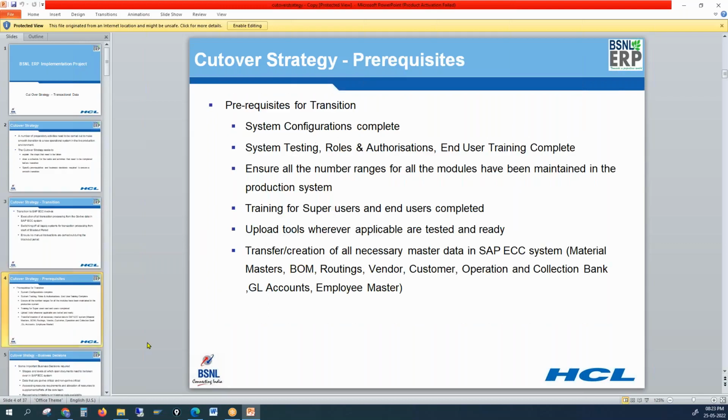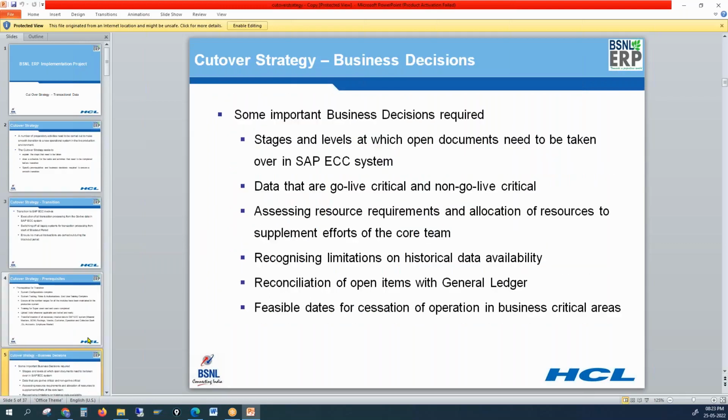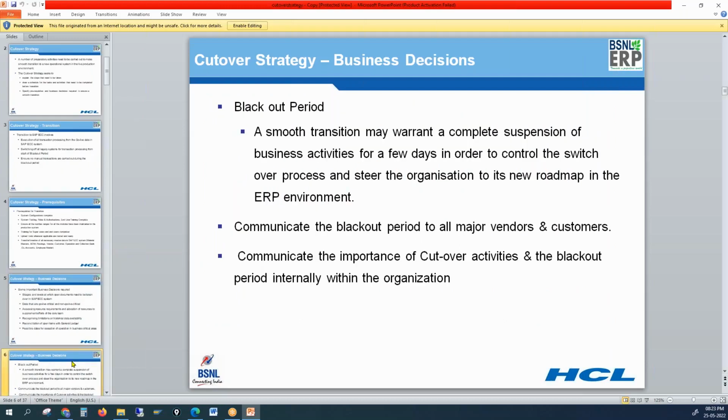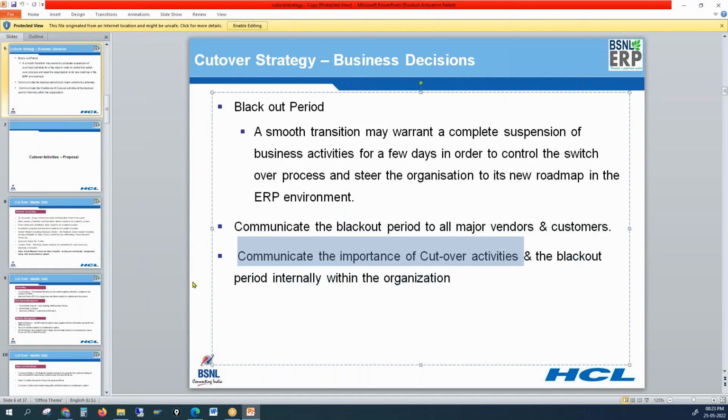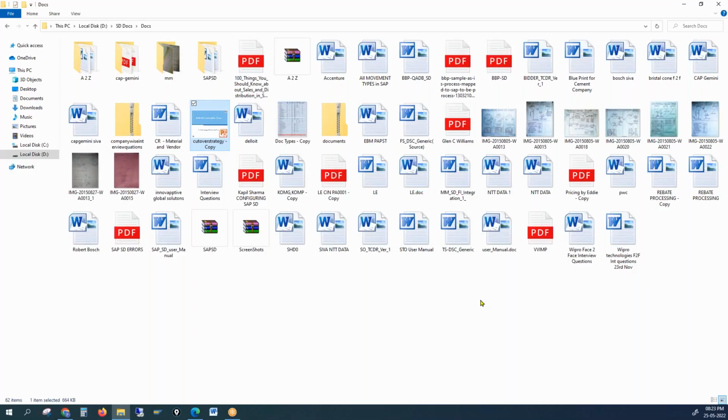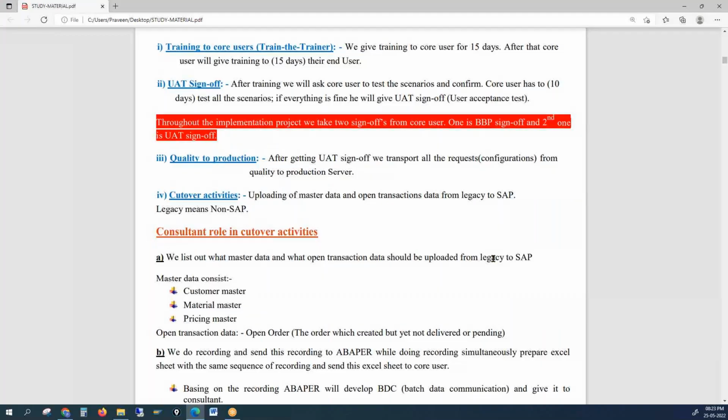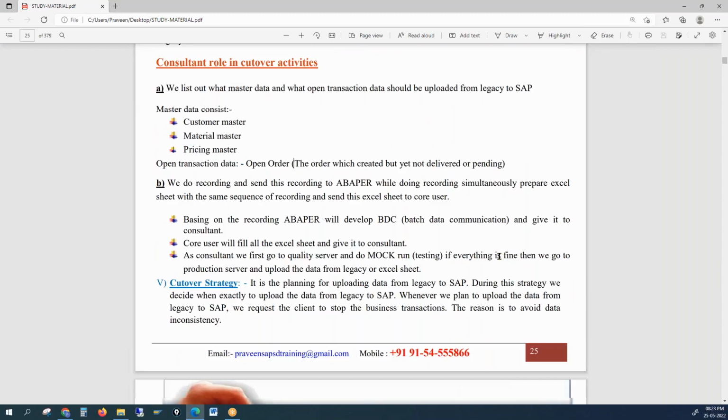And we need to communicate blackout period to all prime vendors and major customers, and communicate the importance of cutover activities internally within the organization to all the employees, right? We have to do all this activity so that there will be a smooth transition from legacy to the SAP system, right? So what is our activity in the cutover?